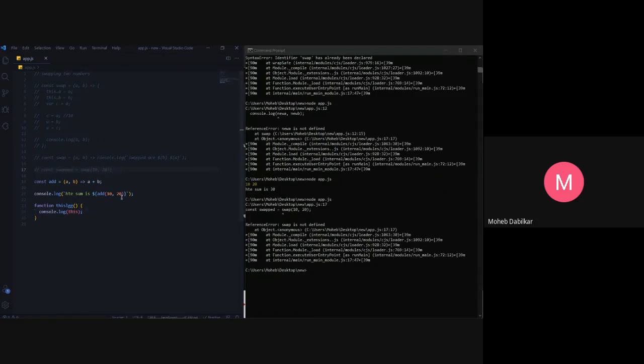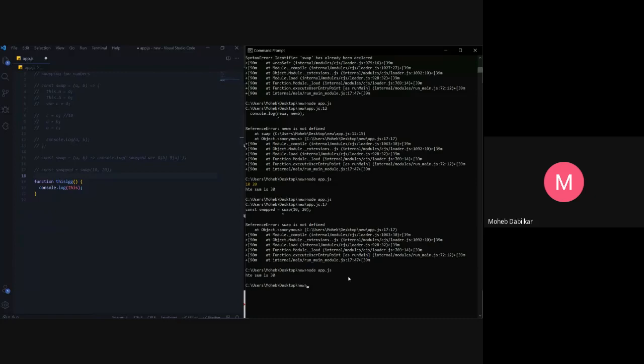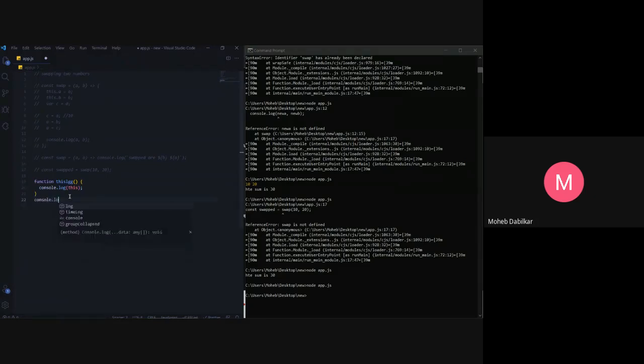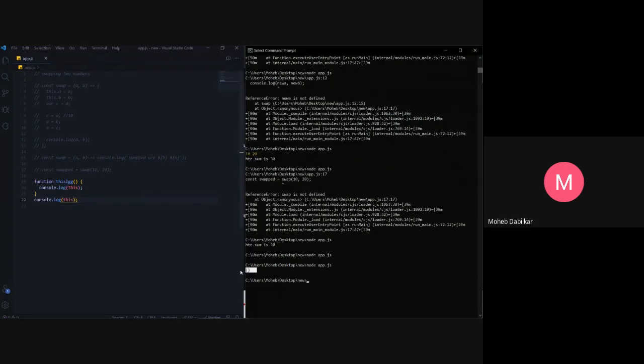Okay, don't need this. Let's just remove this also. I did not see. So you see, if we console log this over here, it returns an empty object. So this keyword only works in the current function.